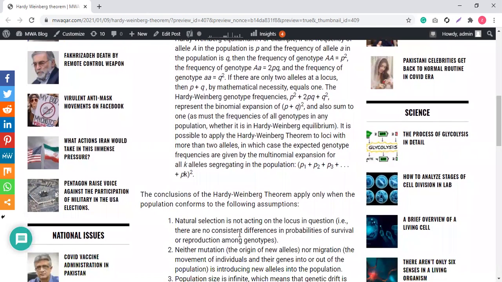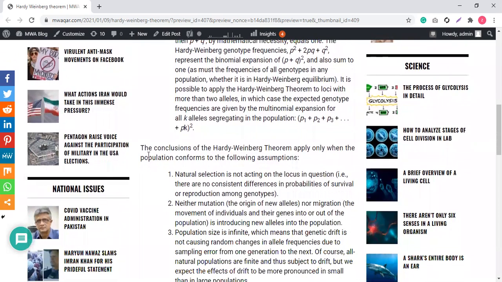So for multiple alleles, the theorem has this mathematical form: p1 plus p2 plus p3 and so on, plus pn, all squared. Okay.